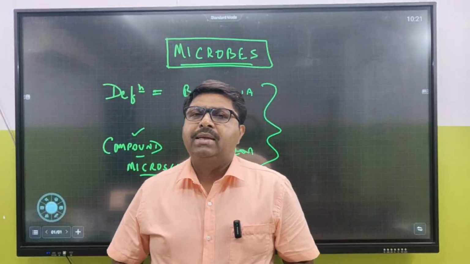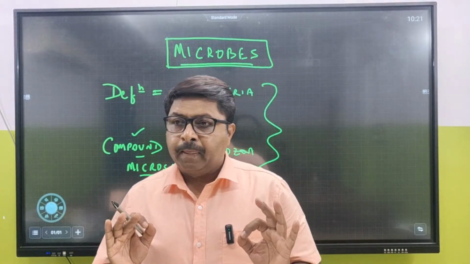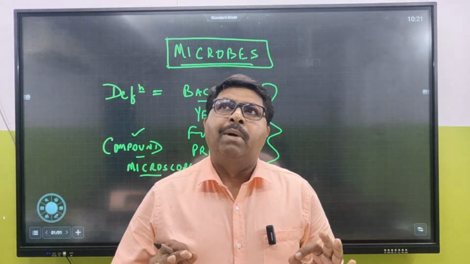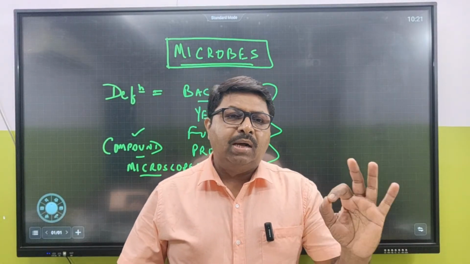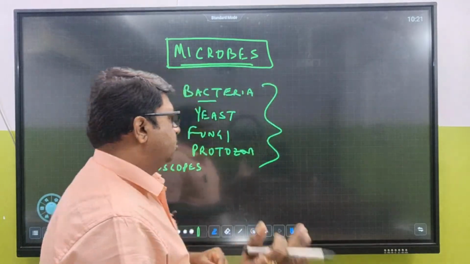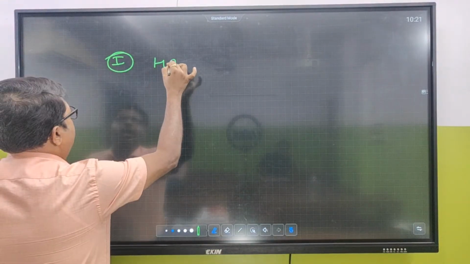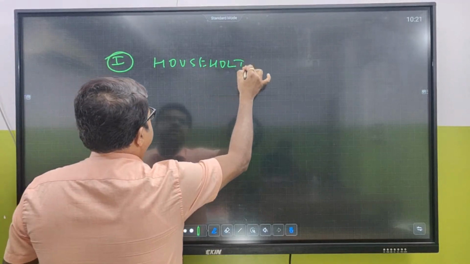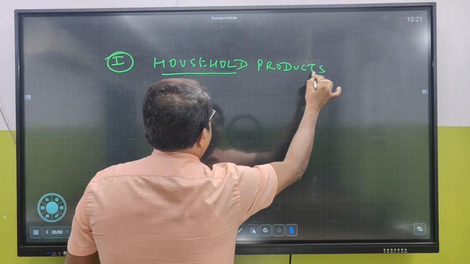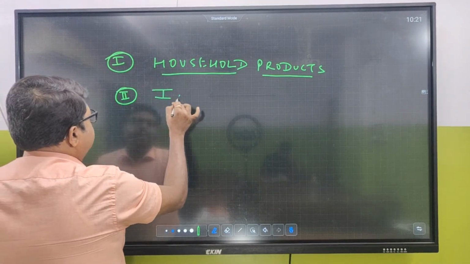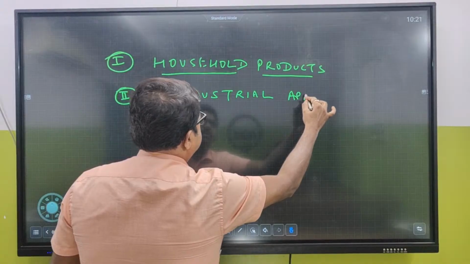And the topic for today is microbes in human welfare. So when we talk about microbes in human welfare, what comes to our mind? If you see the NCERT book, what are the major topics being given? First, household products: the microbes which are utilized in household products. The second one is industrial applications: the microbes which are used in industrial applications.